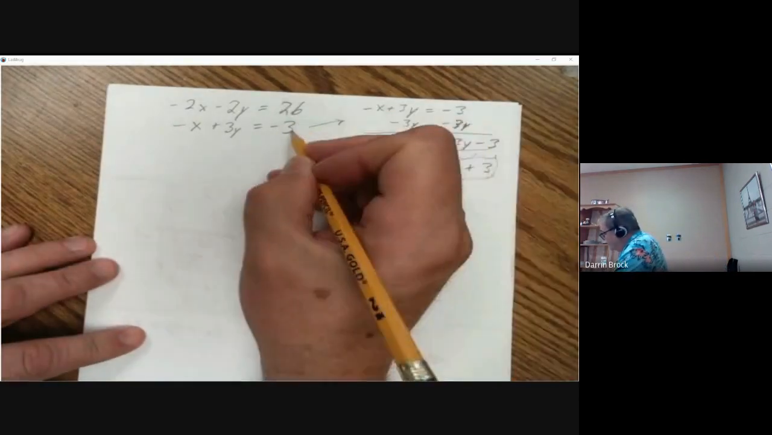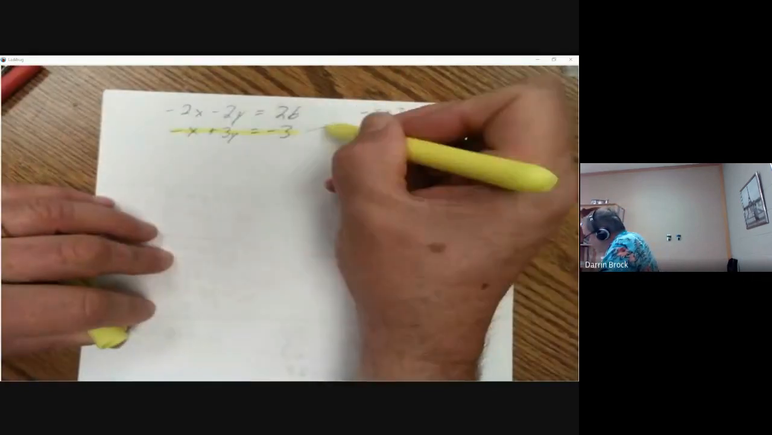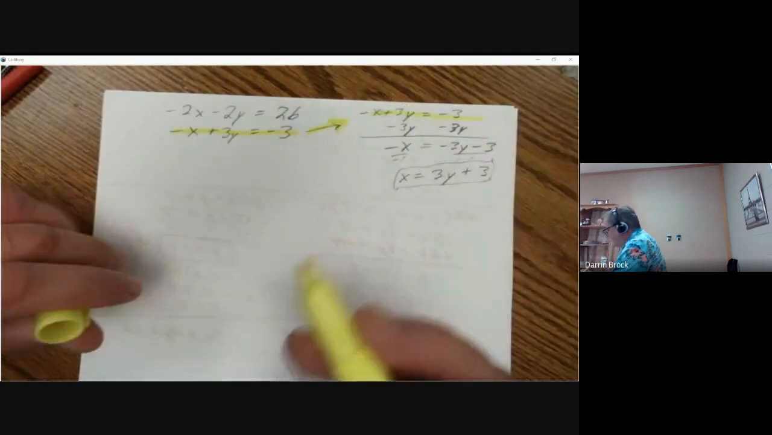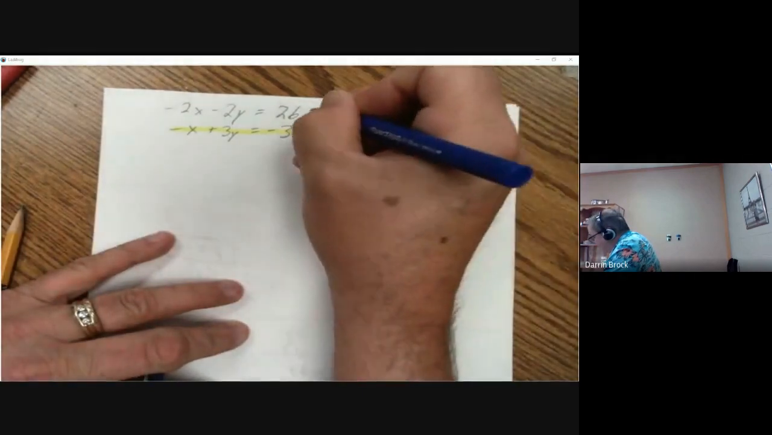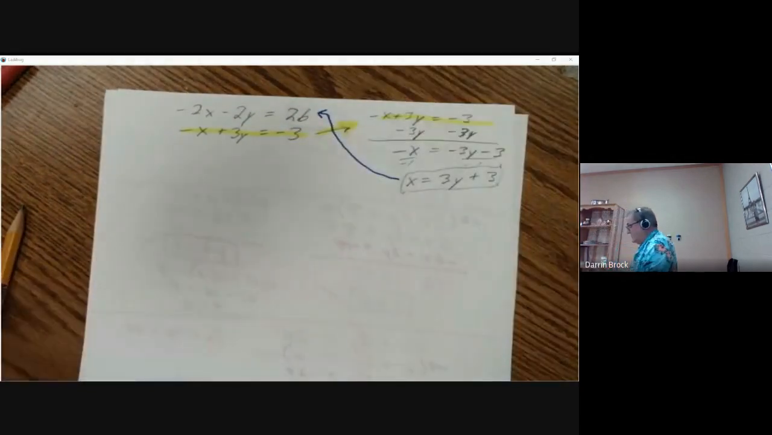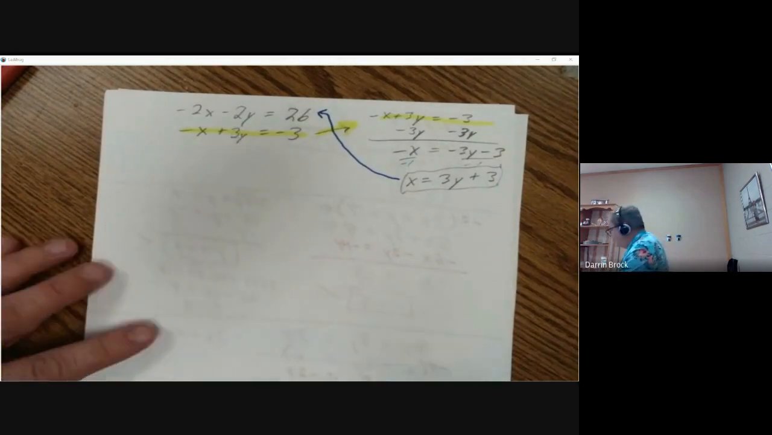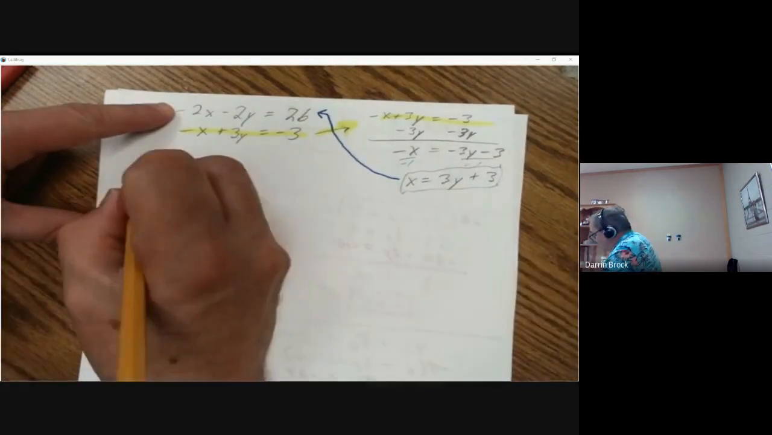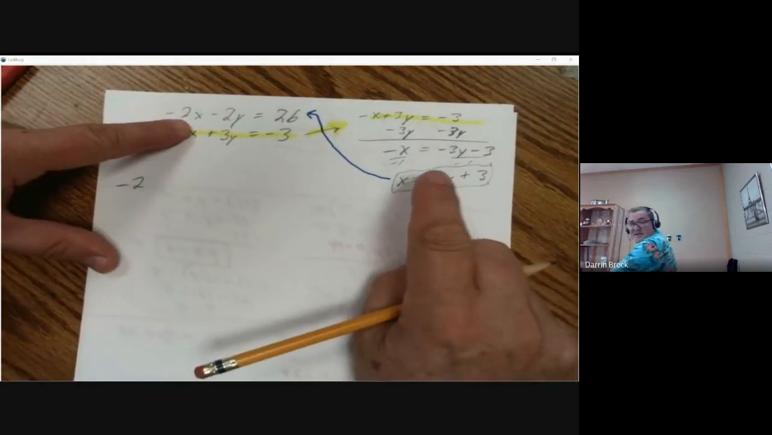Since I used the second equation, let me highlight this. I used this equation, right? That's the one I got to get x. So since I did that, I have to put this back into the other equation. I can't put it back in the same equation that I created it from. So if I take this equation, negative 2, and instead of putting x, I'm going to put what x equals.